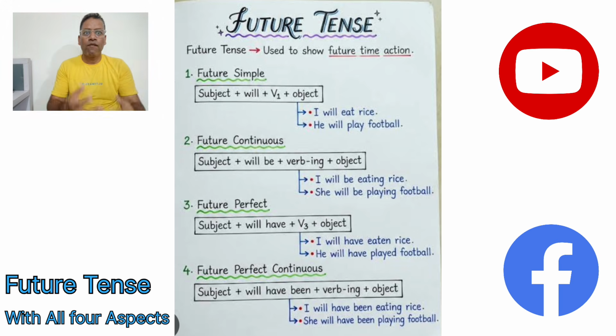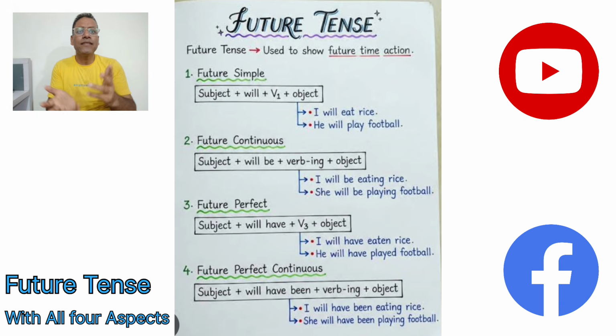So we have the subject, we have will have, we have the past participle form that helps us make the perfect, and then the object. Let's go for the example: I will have eaten rice. I will have eaten rice. So I as a subject is going to work on the object rice, and it is helped by the helping verb will have that makes the perfect tense. Then we have the main verb, the past participle form of eat, that's eaten, an action word, and the action is performed by I on rice. I becomes the subject and rice becomes the object.